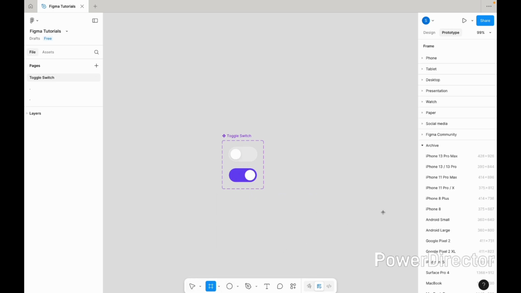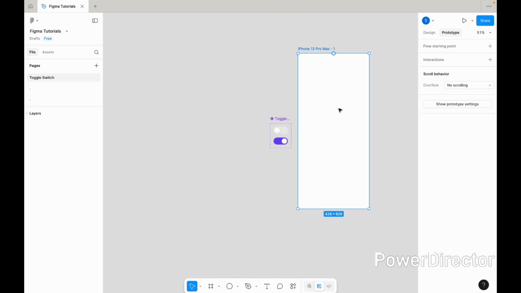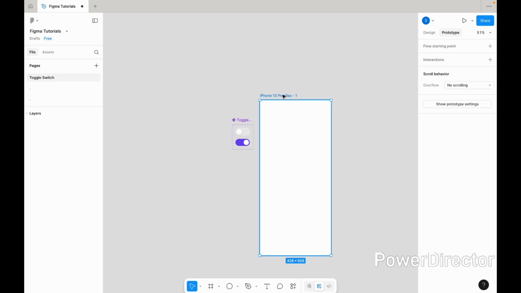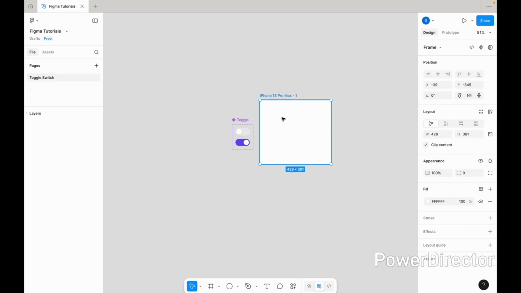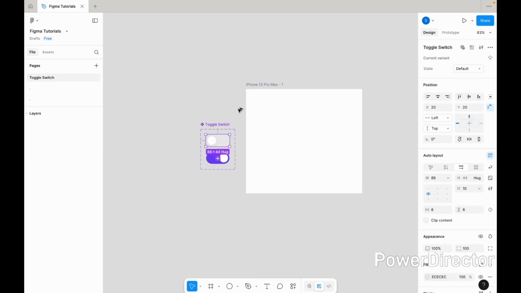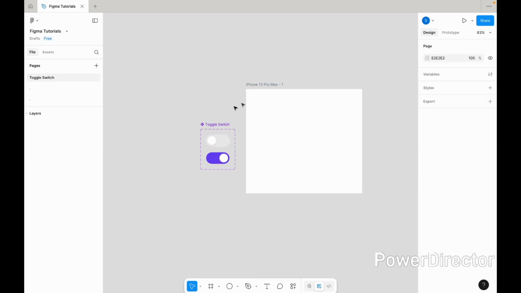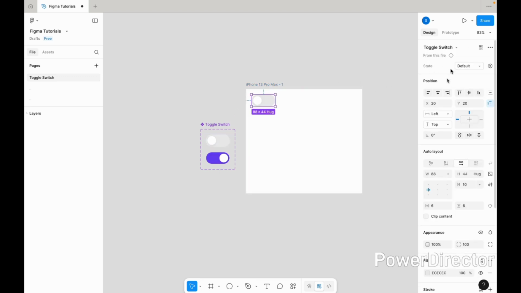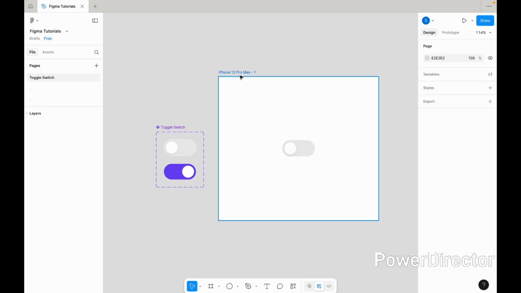Create a new frame and place the main toggle component inside it. Select the outer frame, click on the Prototype tab at the top right, and you're done.